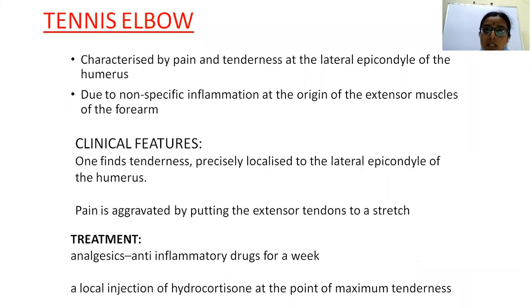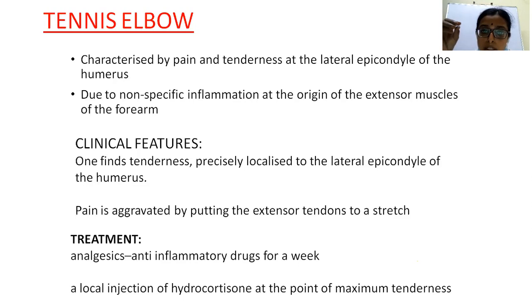And then coming to the elbow, we have tennis elbow. Tennis elbow is one of the most common disorders. Most of the females, usually about 40 to 50 years of age, complain of pain and tenderness over the lateral epicondyle. It is also called lateral epicondylitis, of the lateral epicondyle of the humerus. It is non-specific inflammation of the origin of the extensor muscles of the forearm.